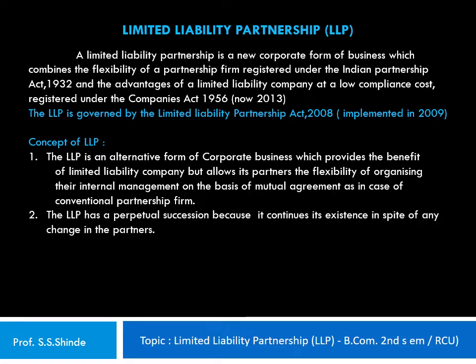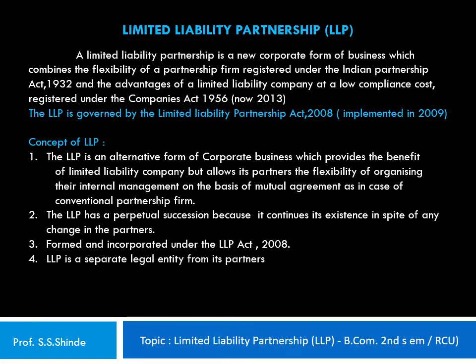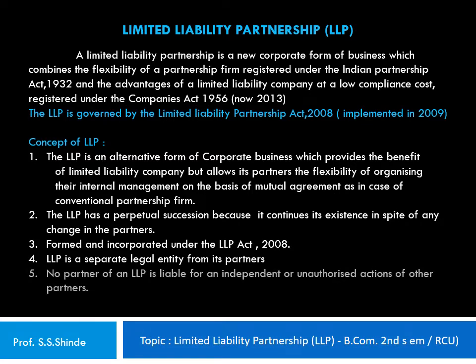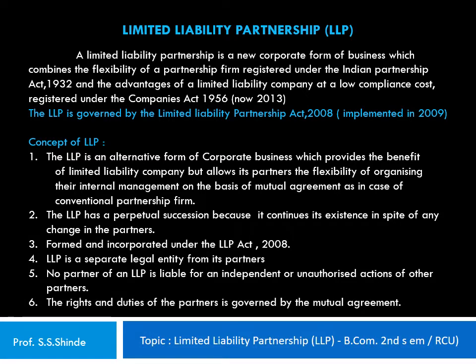The LLP has a perpetual succession because it continues its existence in spite of any change in the partners. 3. It's formed and incorporated under the LLP Act of 2008. 4th, LLP is a separate legal entity from its partners. 5. No partner of an LLP is liable for an independent or unauthorized actions of other partners. And lastly, the rights and duties of the partners is governed by the mutual agreement.